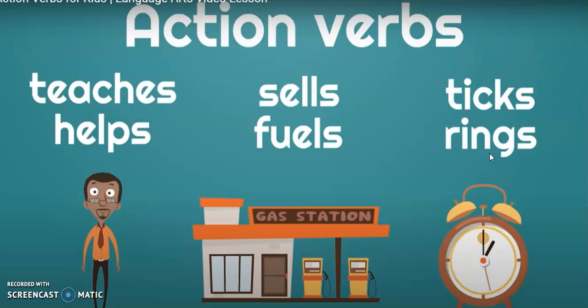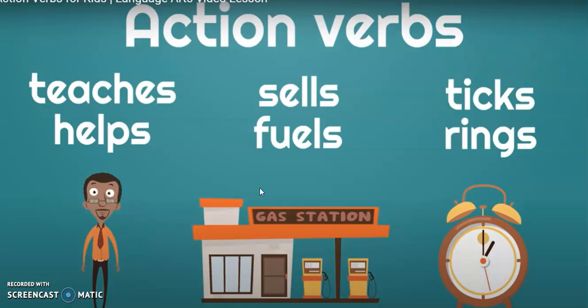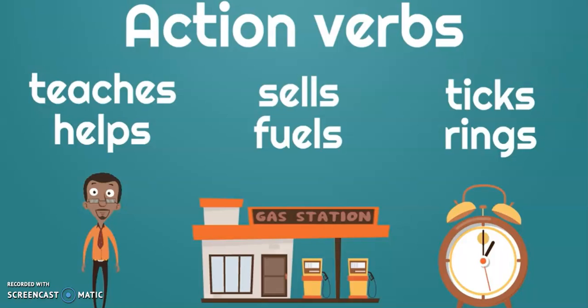That's right. Entonces, tenemos two action verbs for the clock, two action verbs for the gas station, and two action verbs for the teacher. Right? Continue. Action verbs describe what nouns do. A teacher teaches and helps. A gas station sells and fuels. And an alarm clock ticks and rings.